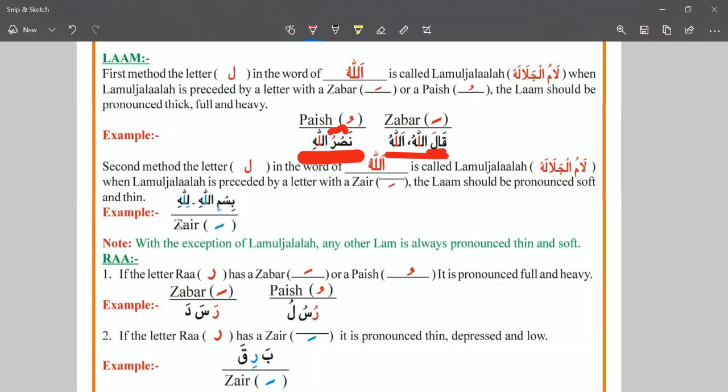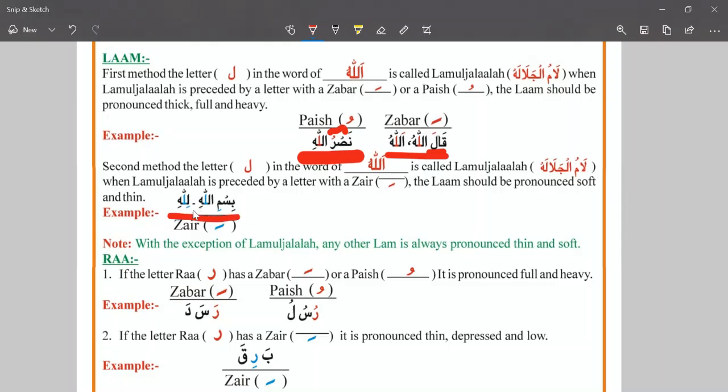Okay, and there is the second part. Where is the Lamul Jalalah pronounced with the low sound? First, we see the definition. The second method, the letter Lam in the word of Allah is called the Lamul Jalalah. If the Lam is connecting with a Zair letter, the Lam is pronounced with the low sound.